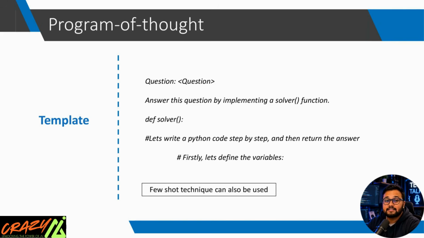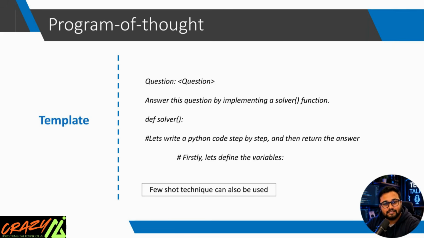Take a look at the slide. It starts with question. This is simply where you provide the user's problem. For example, find all prime numbers between 1 and 100 or calculate the EMI for a 20 lakh rupee home loan. The next line is where the magic begins. Answer this question by implementing a solver function.